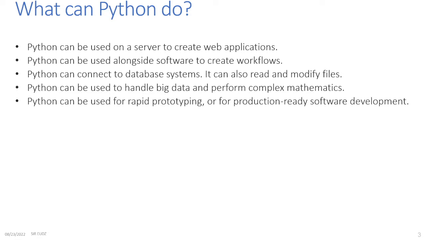Python can connect to database systems. It can also read and modify files. Python can be used to handle big data and perform complex mathematics. That's one of the reasons why Python is popular, because it can be used for data analytics. It is very rich in libraries that can be installed to support handling of big data and complex mathematics. Python can be used for rapid prototyping or for production-ready software development. So there are a lot of things that Python can actually do.